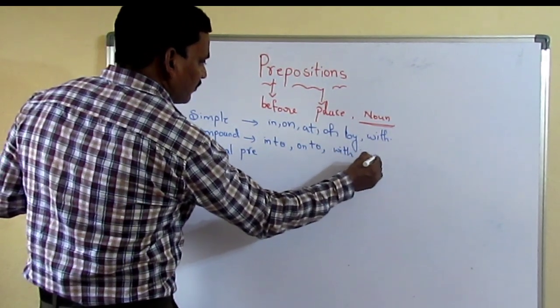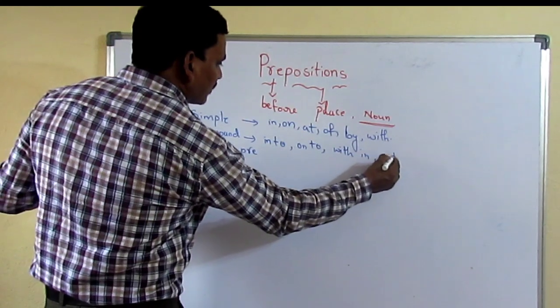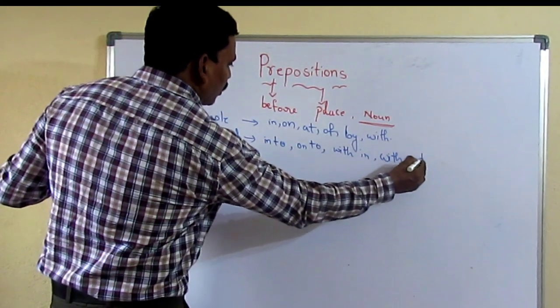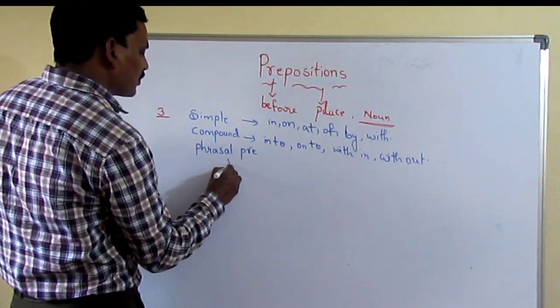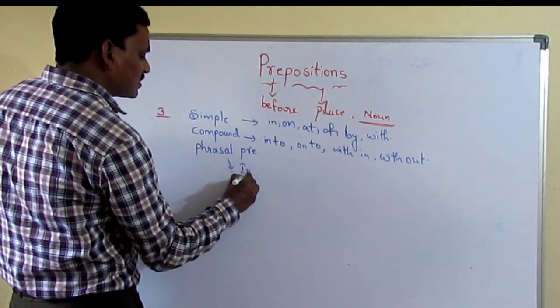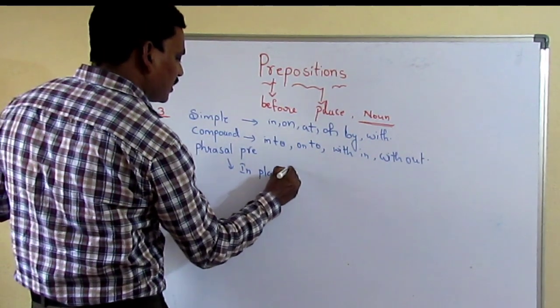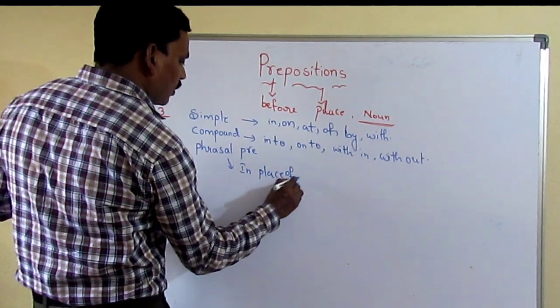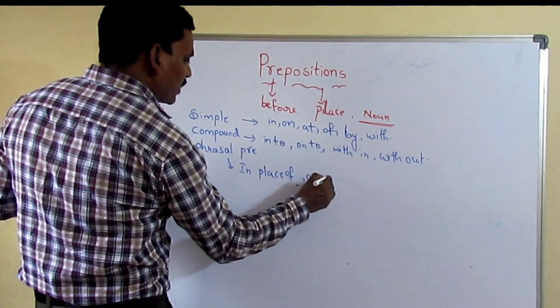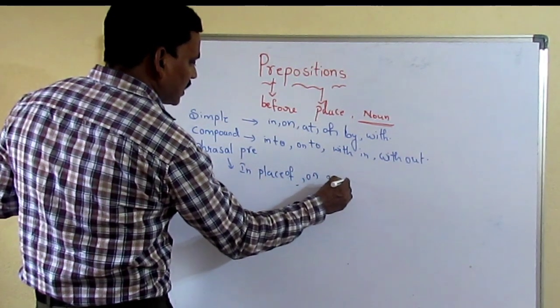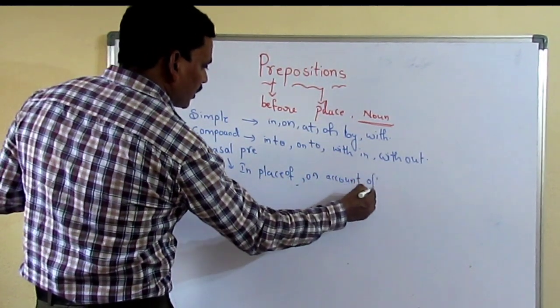Wherever a combination of two is there, they are called compound prepositions. Phrasal prepositions are in the sense of a group of words, like in place of, in spite of, on account of. All these are called phrasal prepositions. Understand, my dears? Very good.